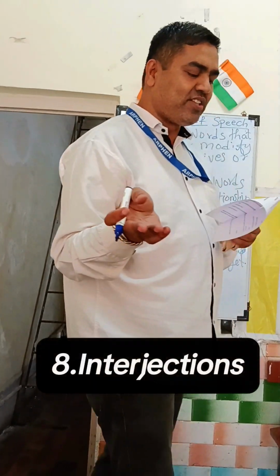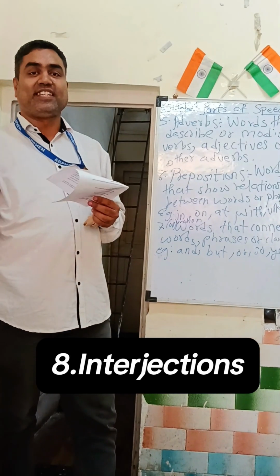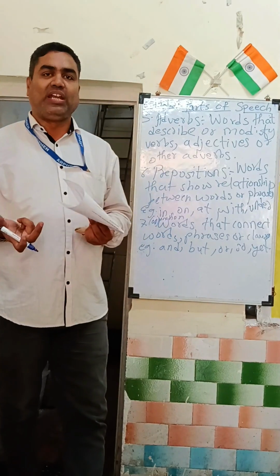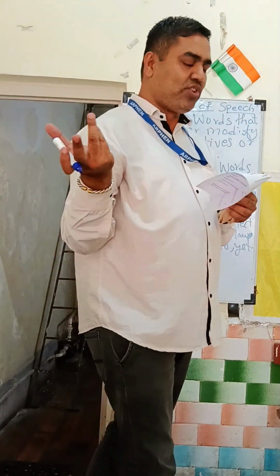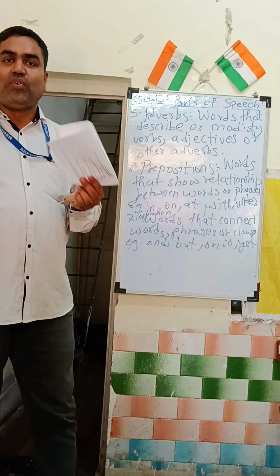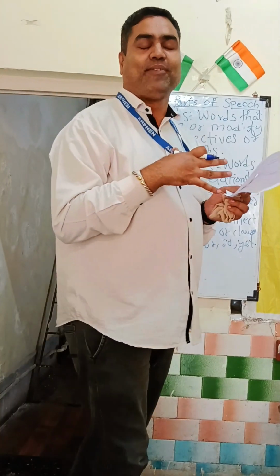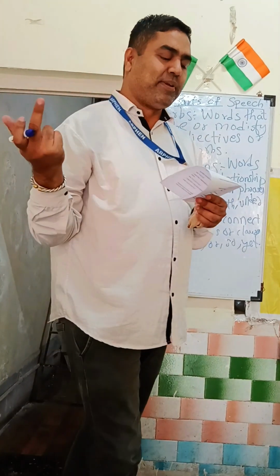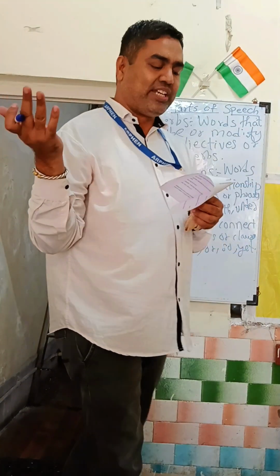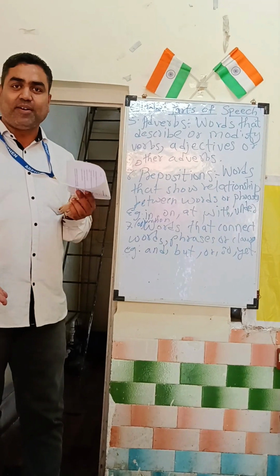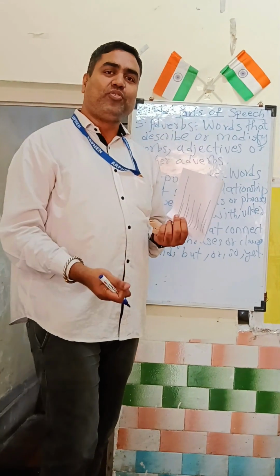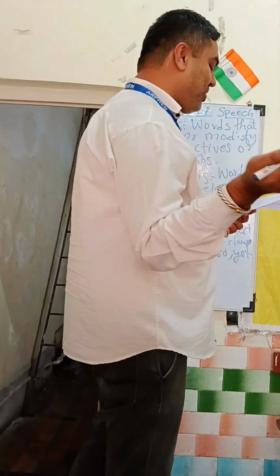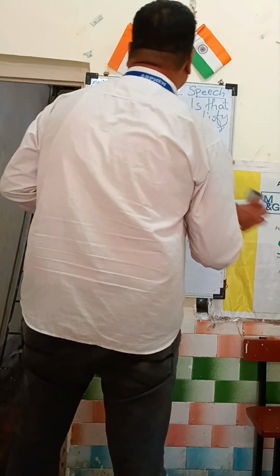Now coming back to interjections. Interjections are basically words that express emotions or feelings. Whatever word expresses your emotions or feelings can be known as an interjection. When we say, oh wow, you won the match, what is the interjection? It is, oh wow, right? We are expressing a happy feeling, that the person won the match. It can be, ouch, I got hurt. What is the feeling? I got pain, right? Whatever expresses feeling or pain or anything related to that will be known as interjections. So do remember that.